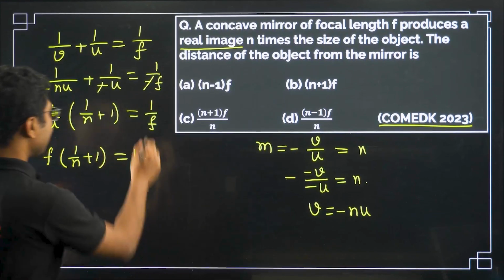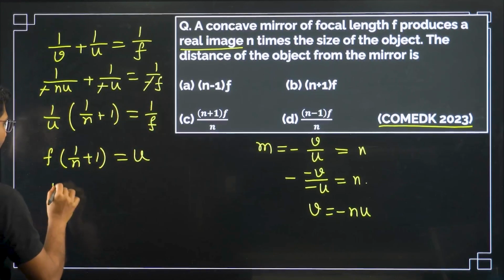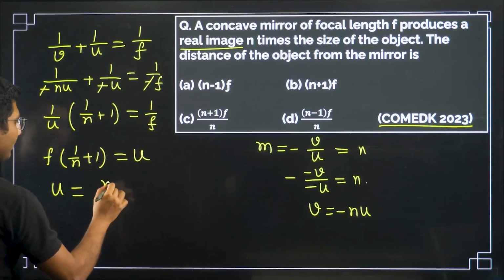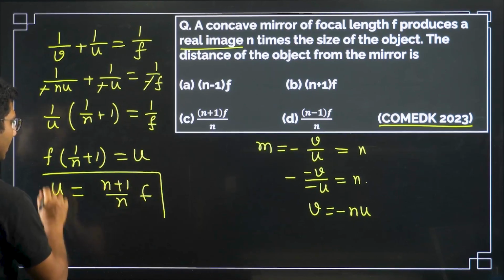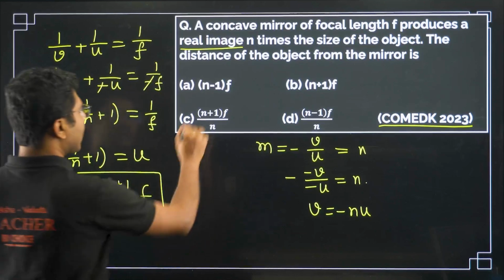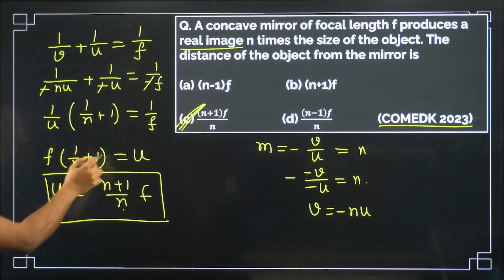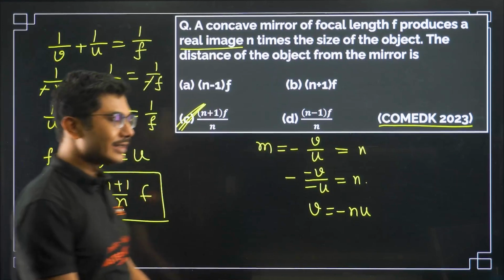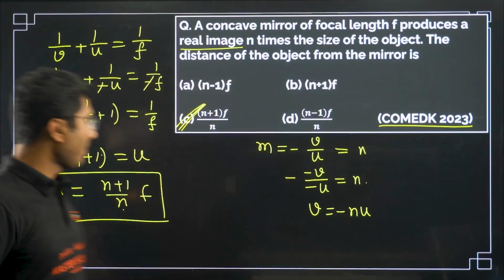So this will come here, this will go there. Now do the calculation. So u equals n plus 1 by n into f. This is the answer. So the correct answer is option C. Just simplify, n is common, so it will come over here. 1 plus n, I have just inverted it and written it as n plus 1. I can do that, right?